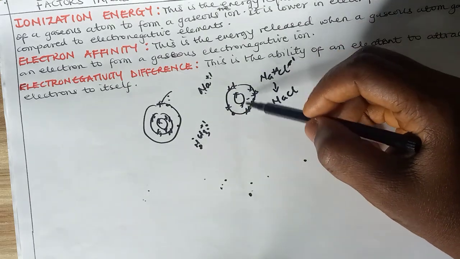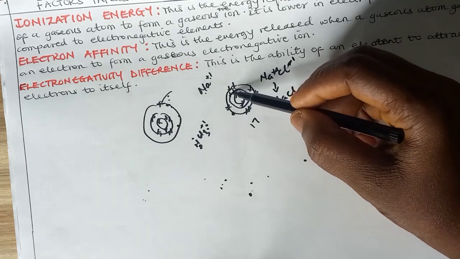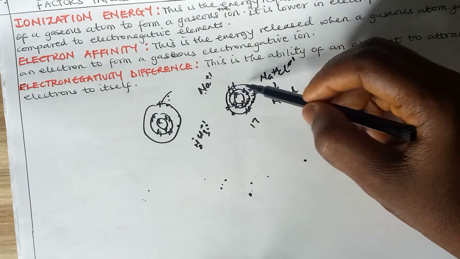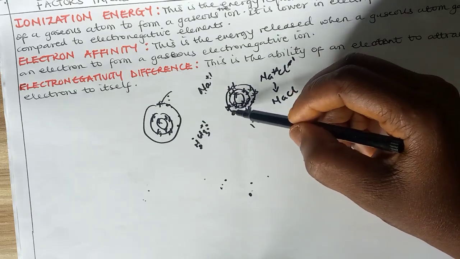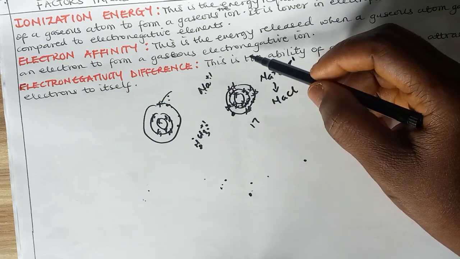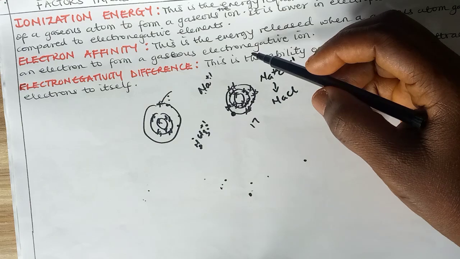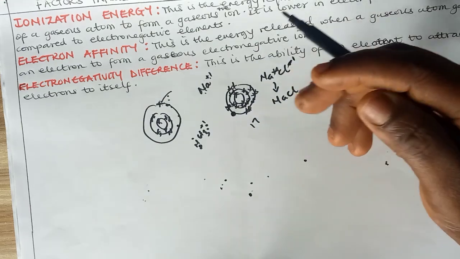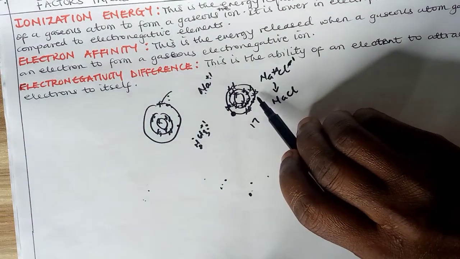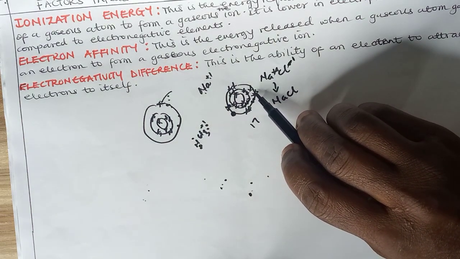Chlorine, for instance, has atomic number 17. So we have 2 here, and the next shell takes 8, making it 10. Then the last shell takes 7, so 2, 8, 7. So this one is in need of just one more. It would have to give out or lose 7 rather than gain 1. So it will be easier gaining 1 than losing 7. So most times they accept electrons to become electronegative, and so their ionization energy will be high, and their electron affinity will also be high. It will require a very high energy to remove the electrons.